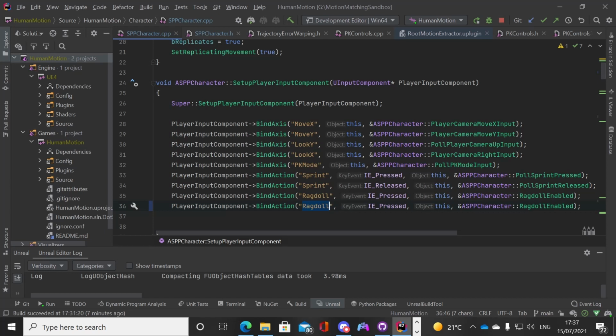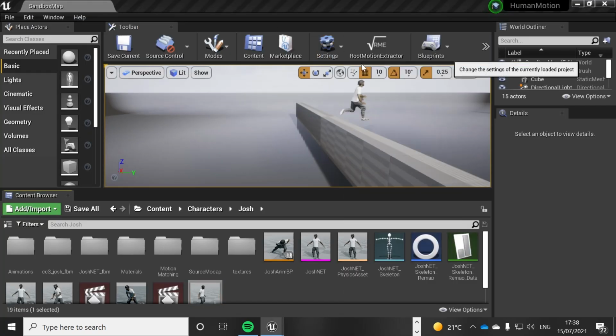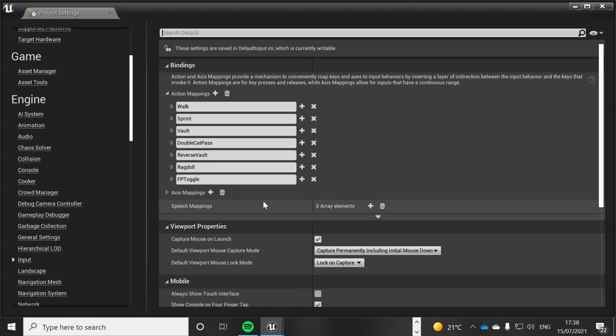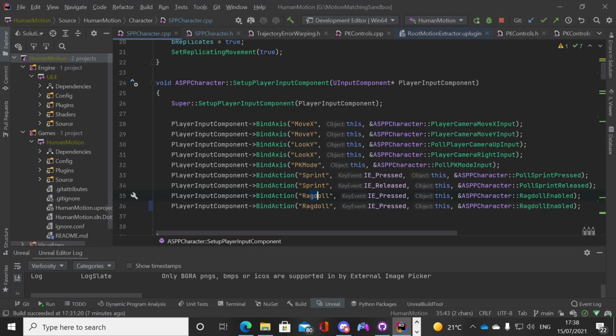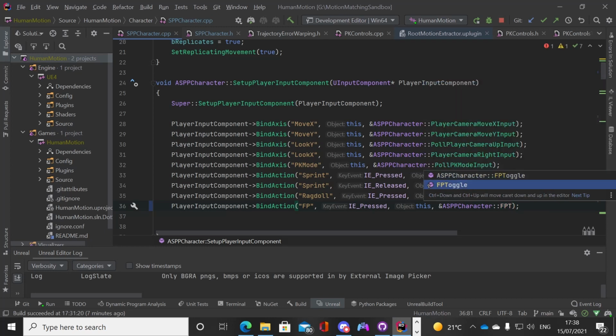Basically, all this does is it calls the bind action, and this binds the action from the action list we set up in Unreal in our project settings. As you see in our input section, we had lots of different actions, and it binds to one of these names. So we have the name here, FP toggle. We want to bind the action FP toggle, and when this is pressed, input event pressed, on this object for this character, we want to call the ASPP character, which is this character here, this function, and the function that we've just made is going to be FP toggle, as you can see there.